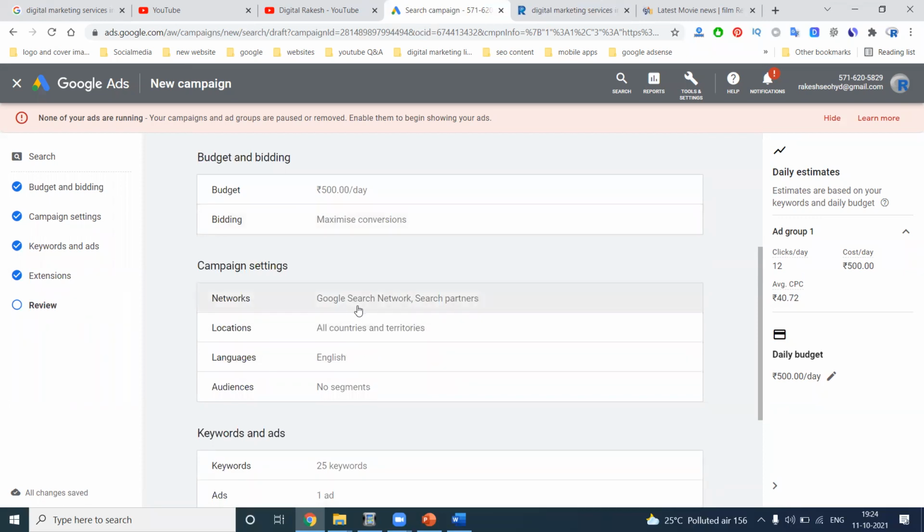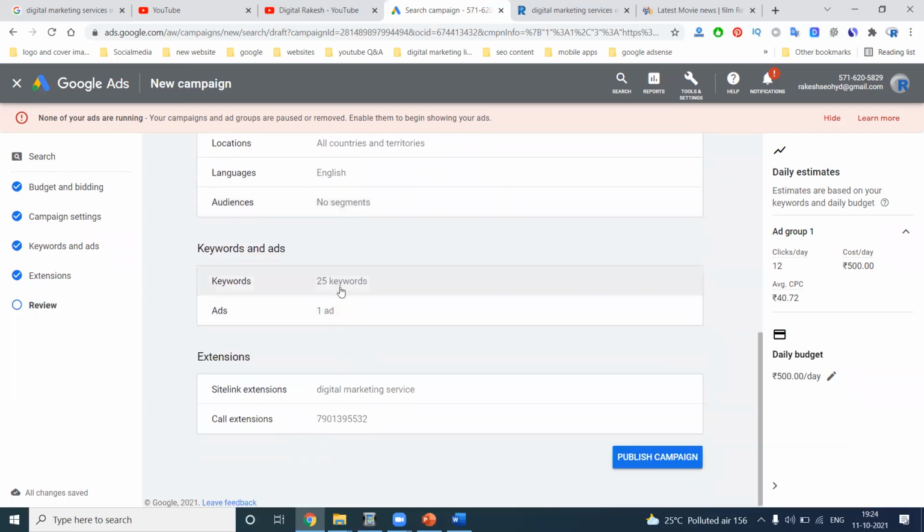Network: Google Search Network, search partners like Google Search and Google-related partners. Location: all countries, and language: English. Audience: no segment. I'm not focusing on any particular audience. I can target each and every audience who is looking for digital marketing services. How many keywords can we add? 25 keywords. One question: after adding 25 keywords, can I edit the keywords? You can always edit the keywords. No need to worry.